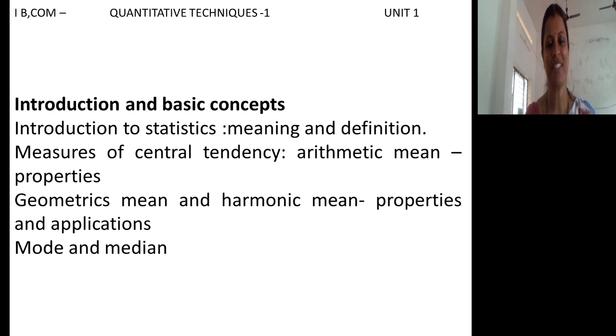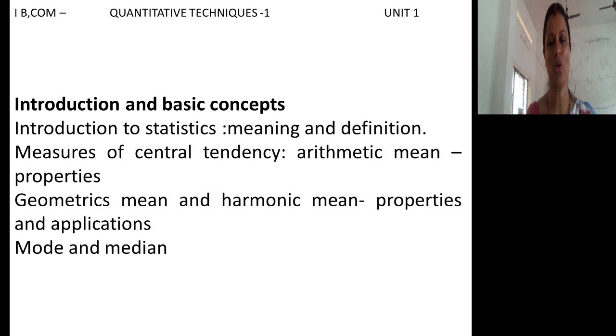In the last 4 sessions, we discussed the basic concepts that we should be aware of before moving towards the first chapter, particularly the practical aspects of the first chapter. In the first chapter, we have introduction to statistics, where we should know meaning and definition. Measures of central tendency.